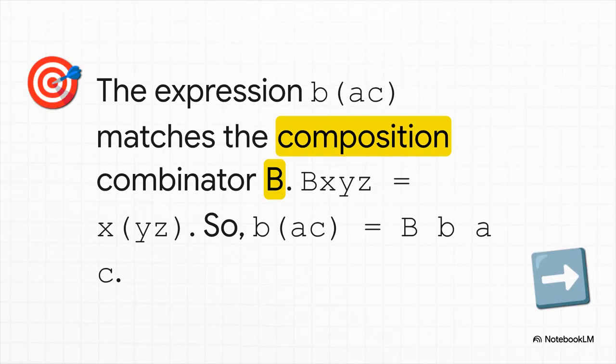Okay, the first thing you might notice here is that the pattern B of A C looks an awful lot like function composition, right? You're applying one function to the result of another, and hey, that's exactly what B, the bluebird, is for. Remember its rule? B x y z equals x of y z. In our puzzle, x is B, y is A, and z is C. So we can rewrite our goal as B, B, A, C.